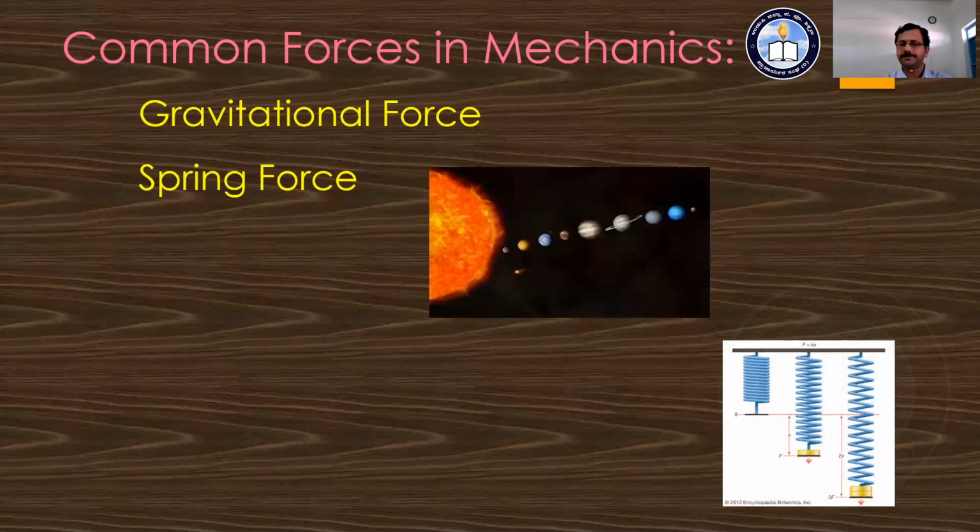In the first spring, we see the normal state. There is no extra load attached here. In the second spring, some load is attached. Due to this load, the length of the spring increases. That means due to the external force acting here, the spring length increases. In the third diagram, more force or more load is added. At that time, a greater increase in length is observed.